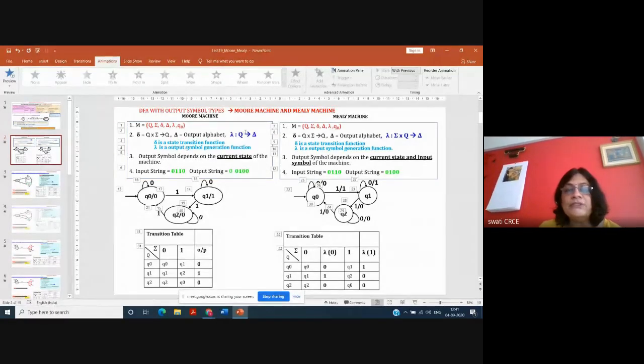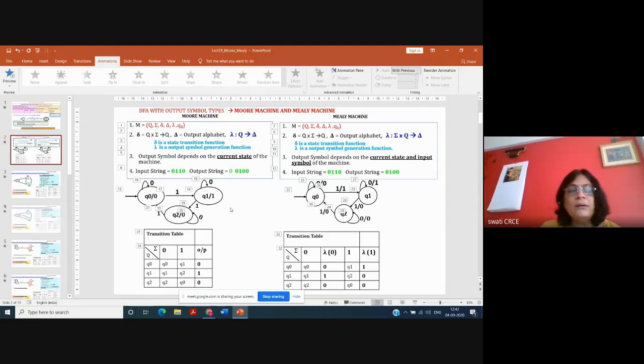Now, in case of Mealy machine and Moore machine, both are exactly the same. Only the representation is different. In case of Moore machine, the output symbol generated, that is del, depends on the state. Means every state has its own output symbol. Like the output symbol of Q0 is 0. Anytime whenever the machine reaches Q0, it is going to generate 0. That is fixed with this particular design.